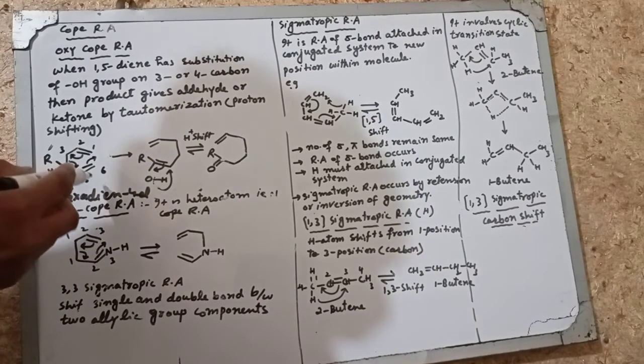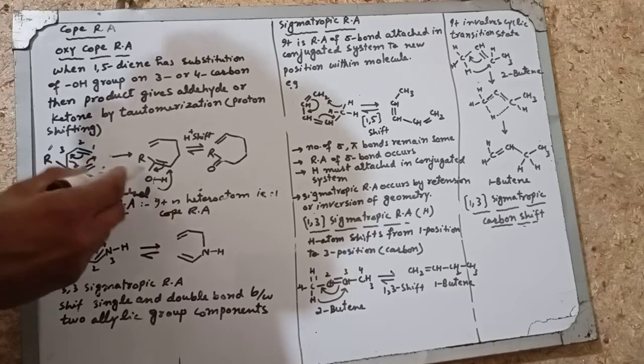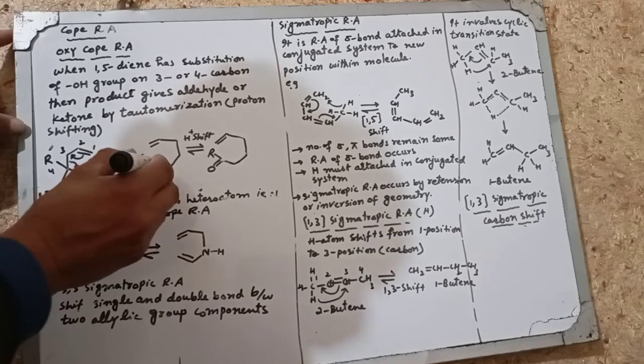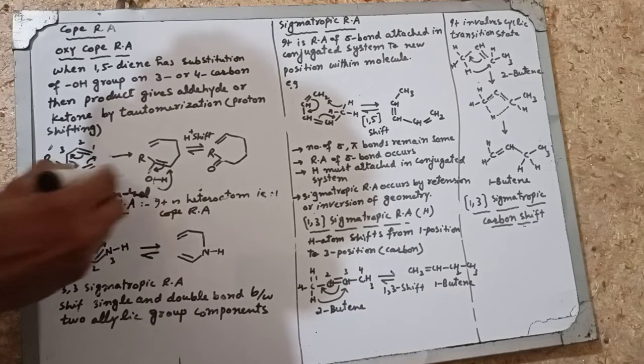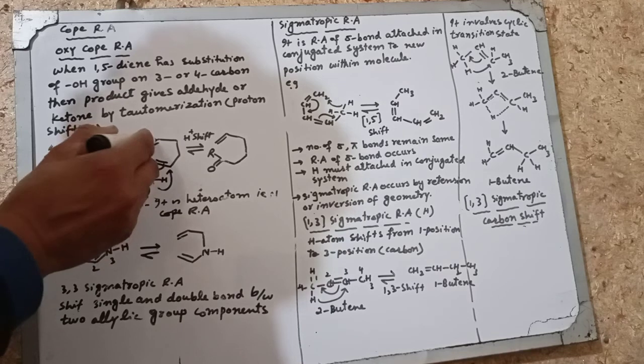So this double bond between 1 and 2 rearranges between 2 and 3 carbon, and the bond between 3 and 4 carbon breaks and shifts between 4 and 5 carbon. This 5 and 6 carbon rearranges and shifts between 1 and 5 carbon through a cyclic transition state. So then this will give the product: this carbon which has the substitution of OH has a double bond. This carbon is shifted between this and this carbon. So this is the single bond and this is the double bond.